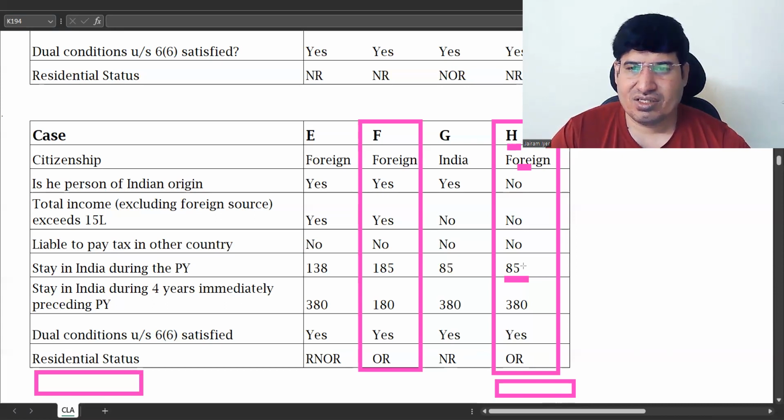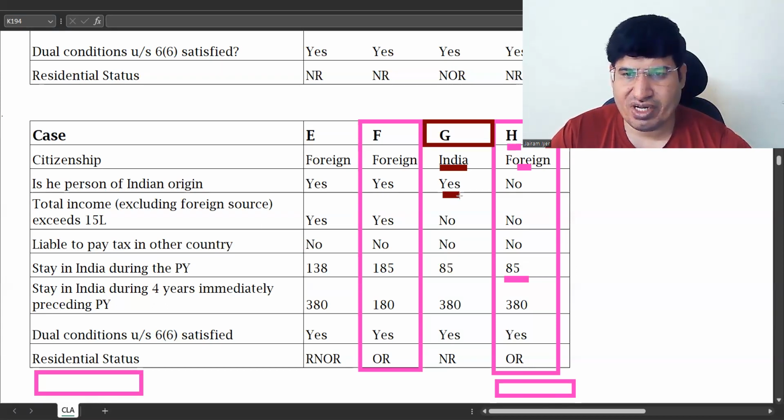Okay. So now let's move to G. Why G? Because G is very close to H. All data is similar to H. I'll show it in brown. In G we are seeing he is an Indian citizen, also a person of Indian origin.